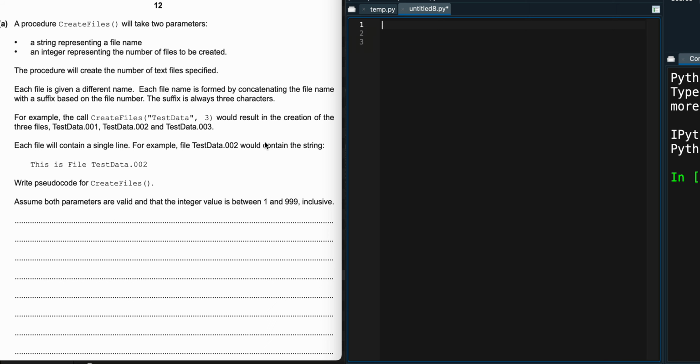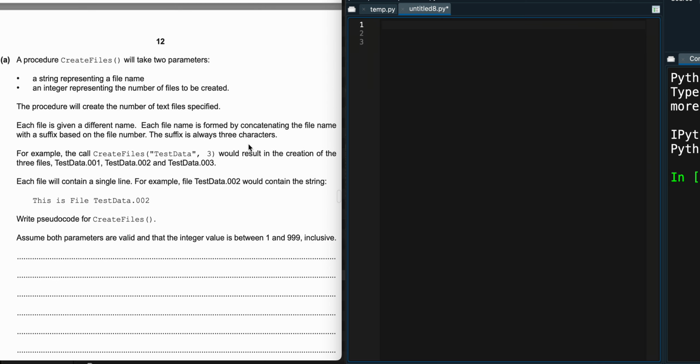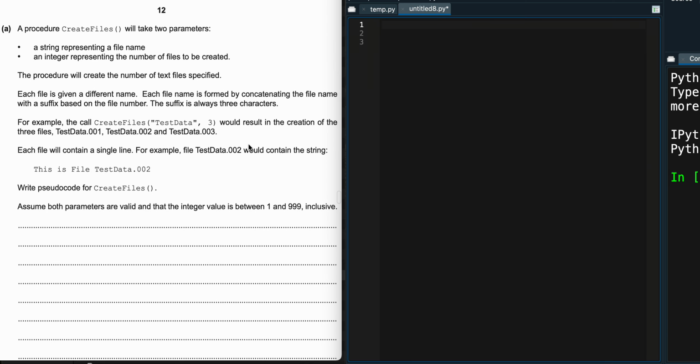Okay, so we want to solve this question from 9618 October/November 2023. It's question number 6 from paper 2 variant 2. We will solve it in two ways. I found it interesting to write it as code, so we will answer it first with the pseudocode as it wants us to do, then we'll probably create a Python code for it.